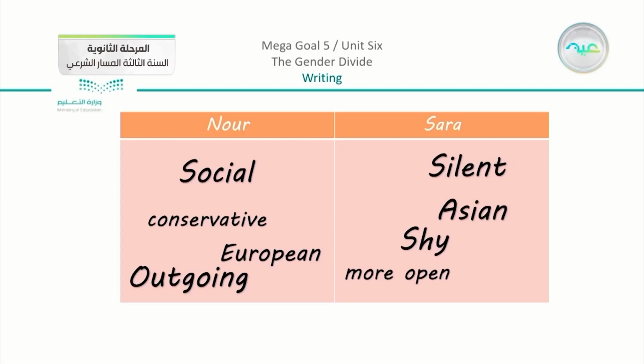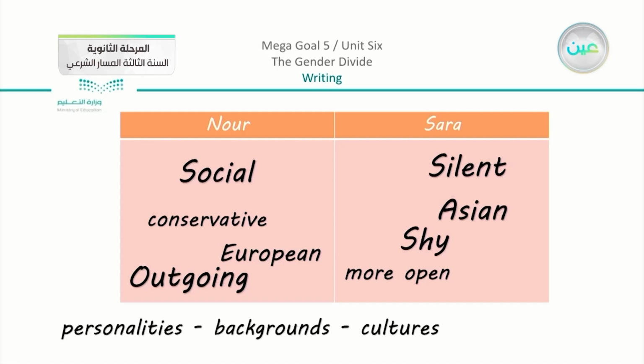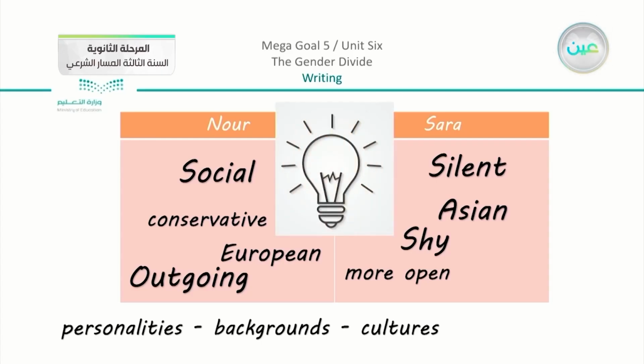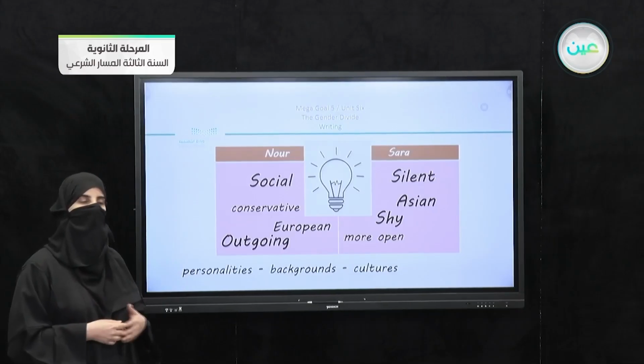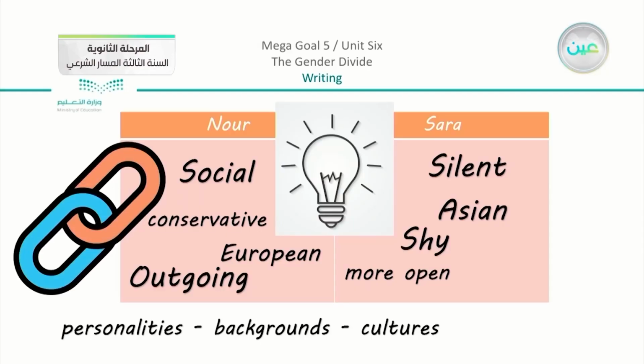Now here we have some ideas. You can, of course, add more ideas, more words, as long as you are thinking about the differences between the two people that you have chosen. But do bear in mind that you are going to mention their personalities, their backgrounds, and cultures. Now I am going to give examples, or at least one main example, to prove the difference between the two girls here. I am also going to link between them and show how they are going to communicate. And I am also going to compare in general between their personalities.